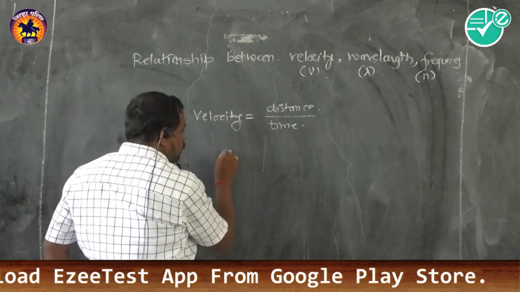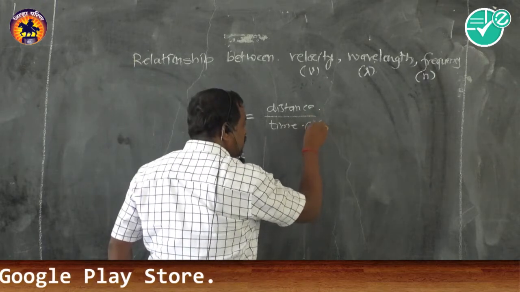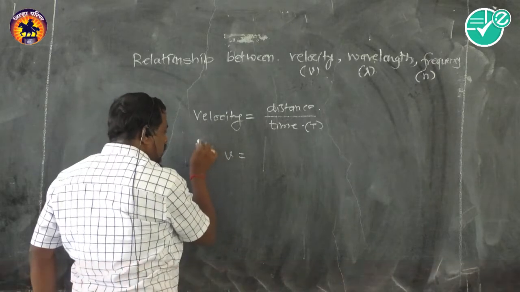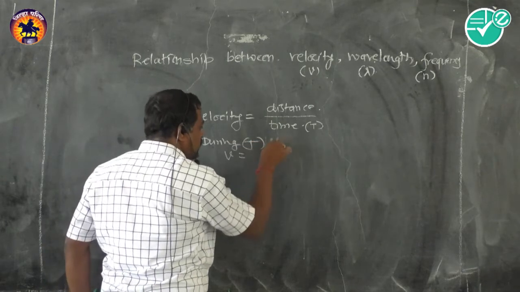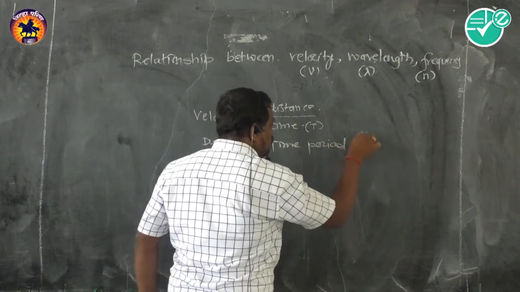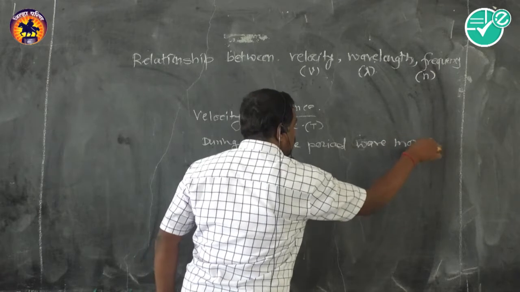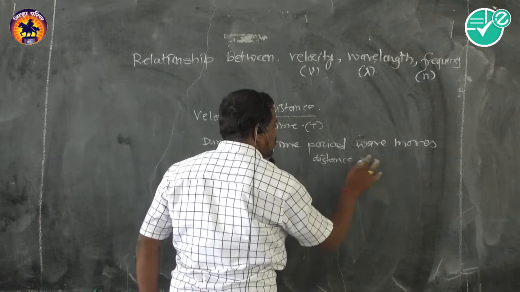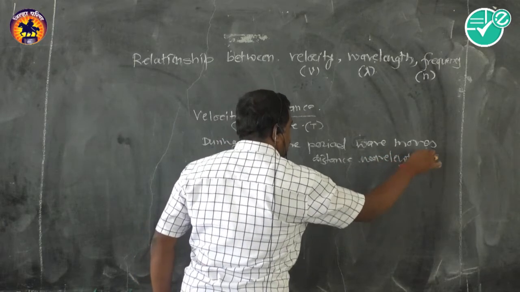Now we need to find the velocity v. Consider the distance covered during one time period. During capital T, the time period, the wave moves a distance equal to the wavelength lambda.